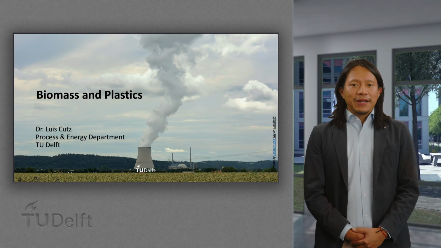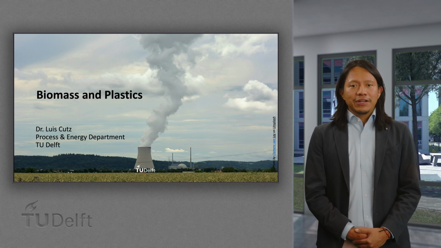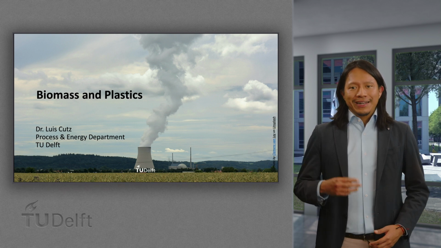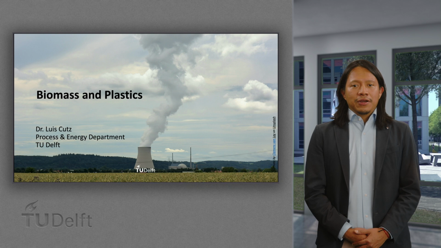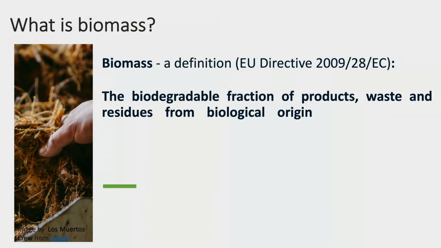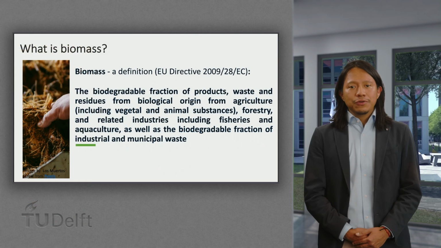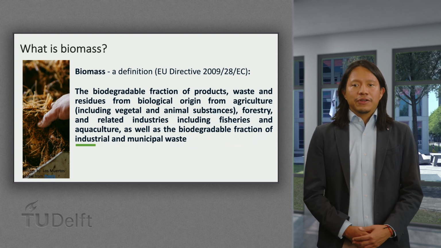When we look at biomass and plastics, we mostly see waste. But chemically, both are carbon-rich materials. So let's start with a simple question. What do we really mean when we mention biomass and plastics? In this course, when we say biomass, we mean the organic material of recent biological origin that can be used as a resource. Here, you can find the definition.